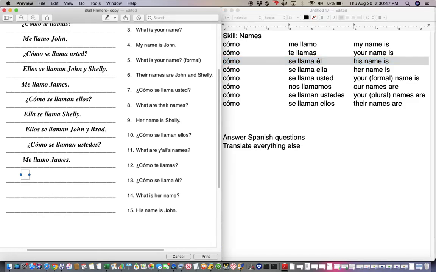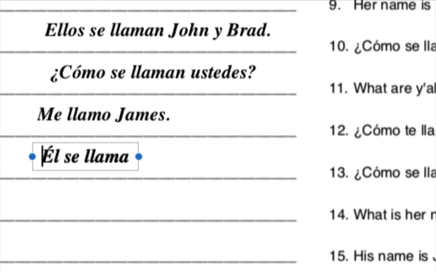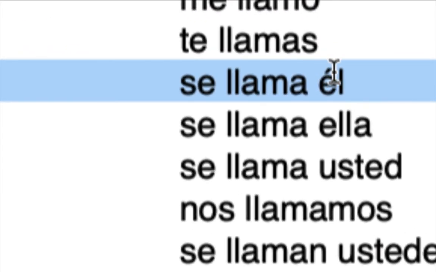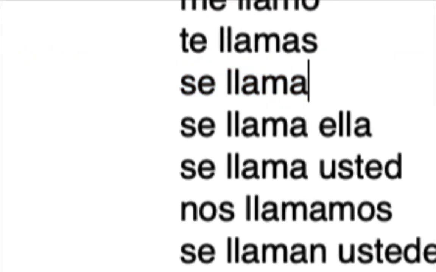Let's make it up. Él se llama, and notice by moving the él over here, I've already done this. I've already taken this él then, and I moved it here. That's all it is.